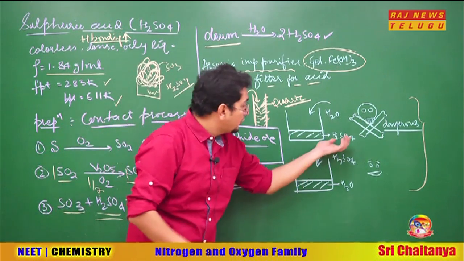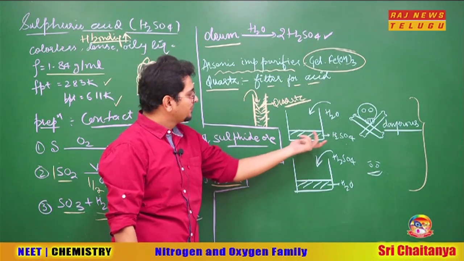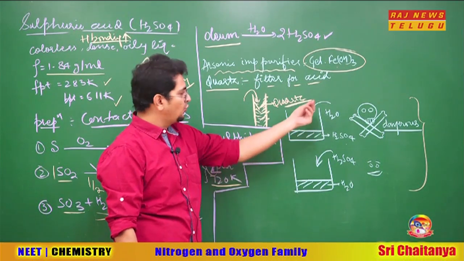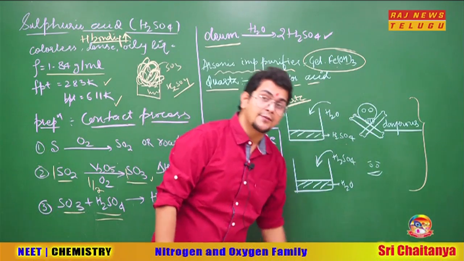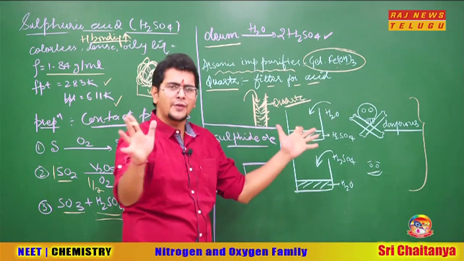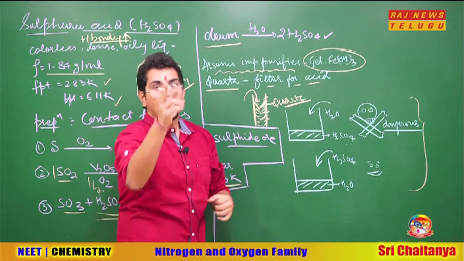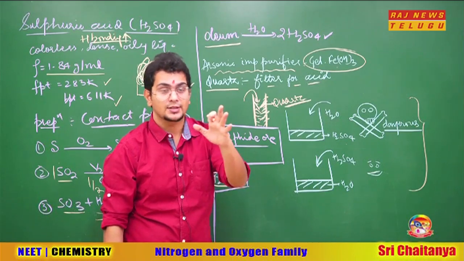Here, the sulfuric acid with water reaction is extremely exothermic. So what will happen when sulfuric acid is in excess and water is added drop by drop? It is extremely dangerous, and you should never ever try this, because the amount of energy released will break the vessel, sulfuric acid will come out, and you very well know what will happen when such a strong acid comes out. It's very dangerous.